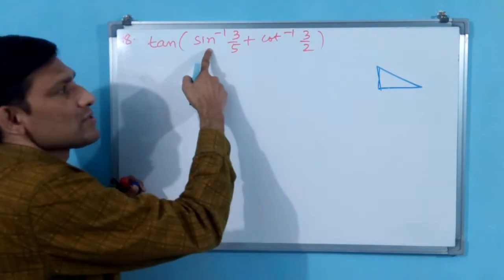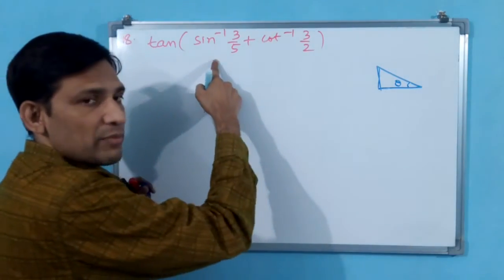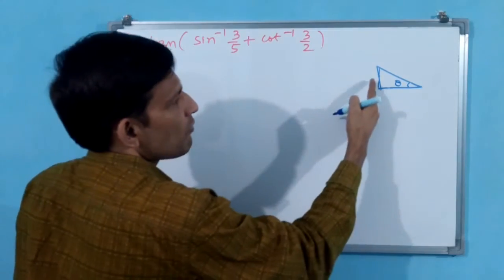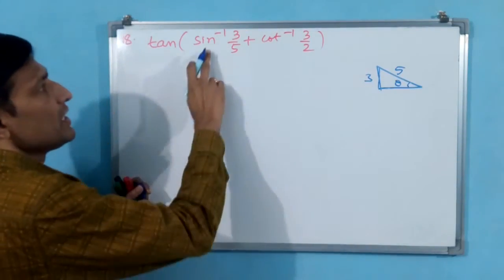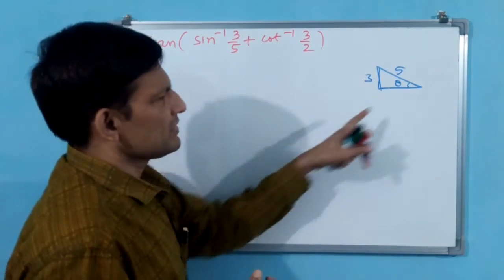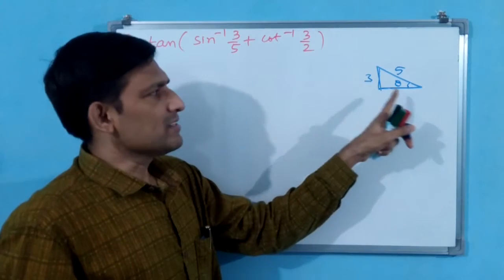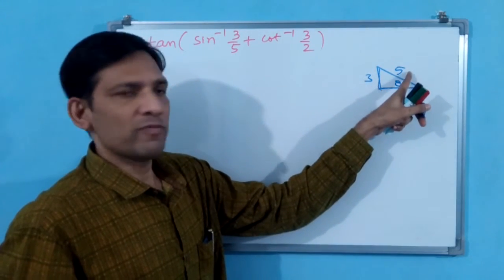Sin theta means opposite side by hypotenuse. Opposite side is this one, 3 by 5. When 3 and 5 come, the remaining side is automatically 4. Why? Because 3 square is 9, 4 square is 16, 9 plus 16 is 25, root is 5.